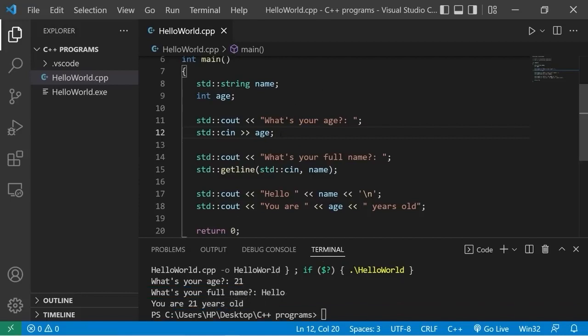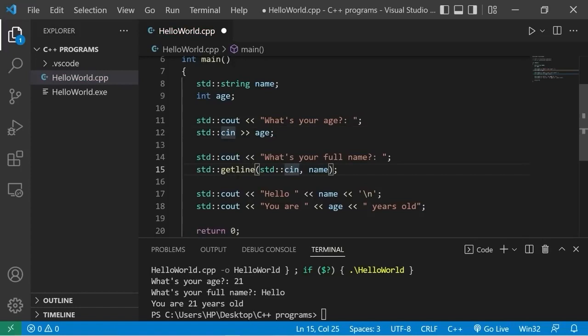Here's the issue. If we accept some user input with cin followed by getline, in our input buffer there's a newline character, and we don't pick up that newline character. When we reach the getline function, it accepts the newline character that's still within the buffer. So to prevent that from happening, there's one change that we can make to the getline function.